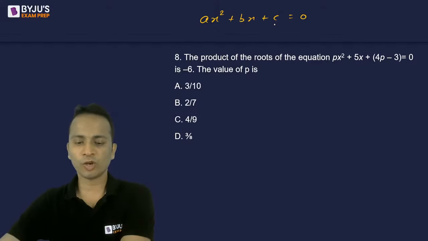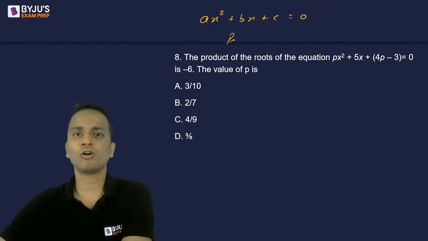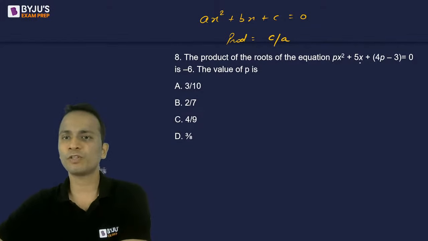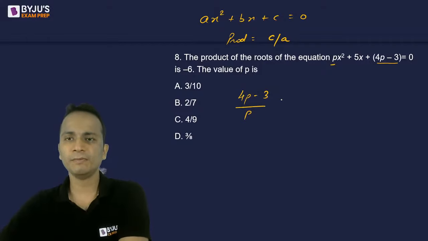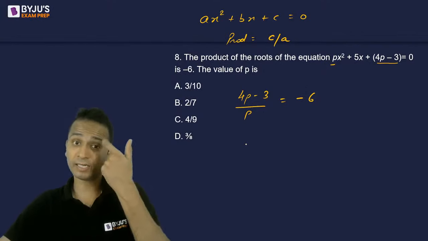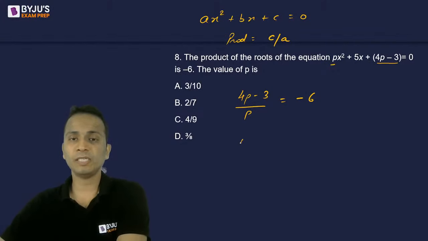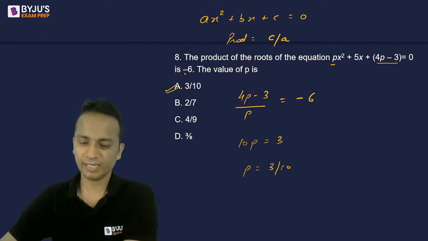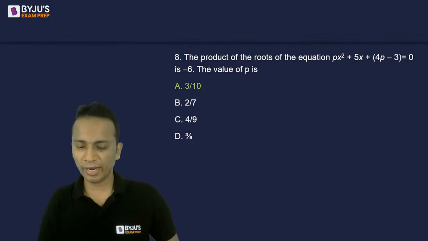Now, for a general quadratic equation of this form, the product of the roots is C upon A. So the same thing I do for this one. The product of the roots will be C upon A, that is (4P minus 3) divided by P, and this product is given as -6. So let's simplify this: it will be 4P and 6P, 10P is equal to 3, and the value of P comes out to be 3 upon 10. That is option B. A very easy question to end with.